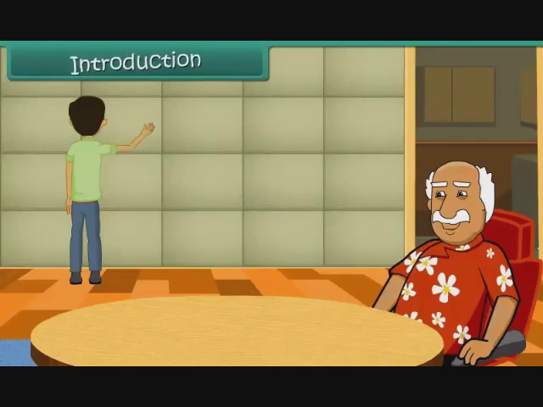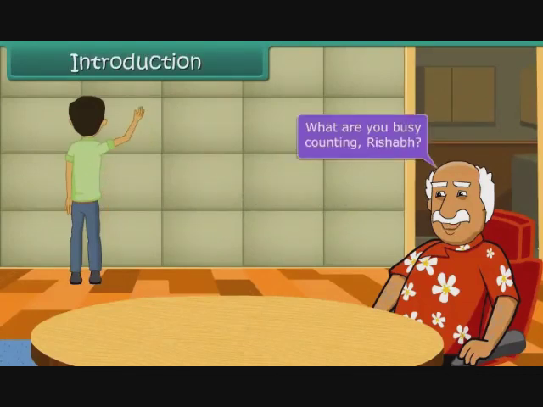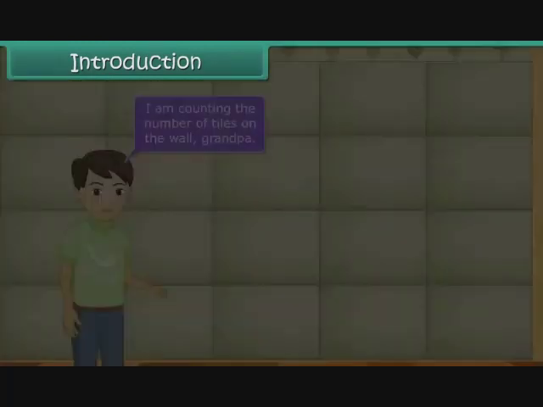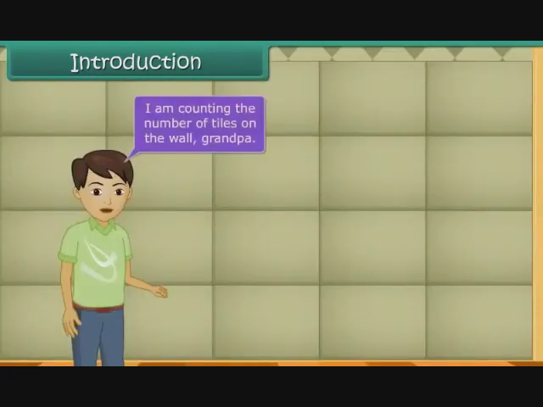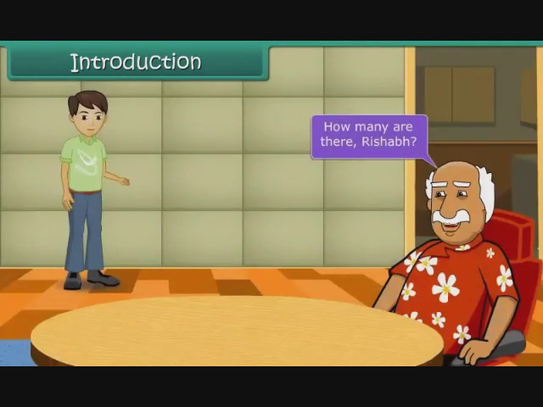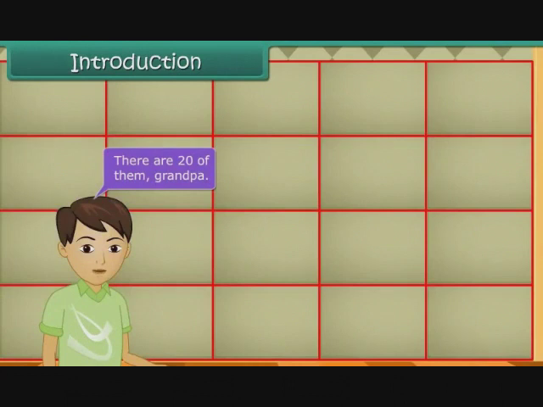Introduction. What are you busy counting, Rishabh? I am counting the number of tiles on the wall, Grandpa. How many are there, Rishabh? There are 20 of them, Grandpa.